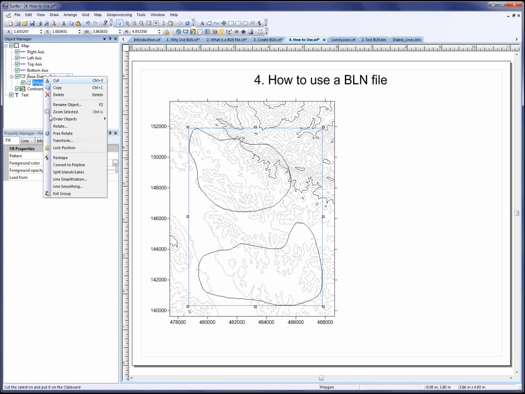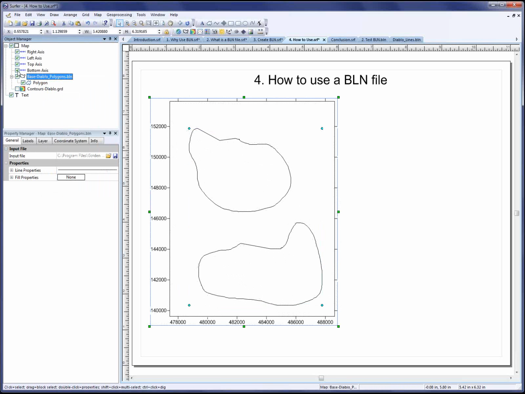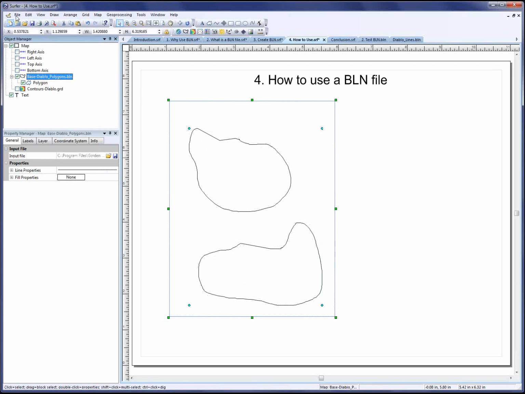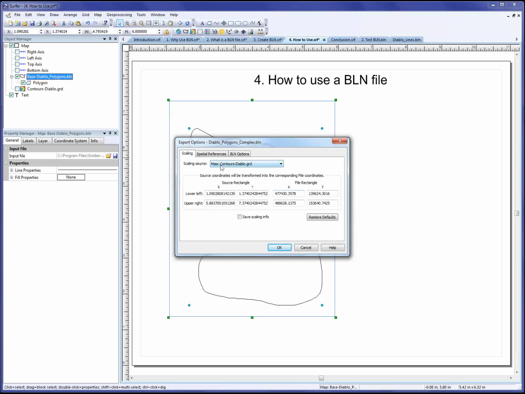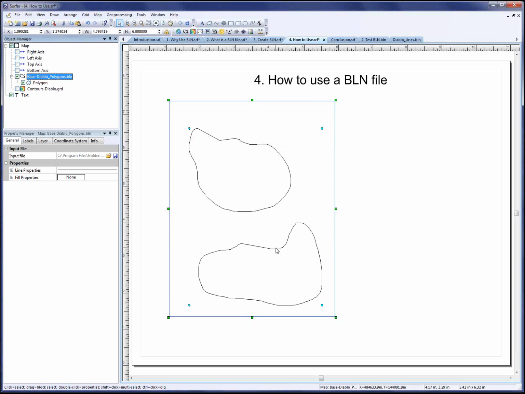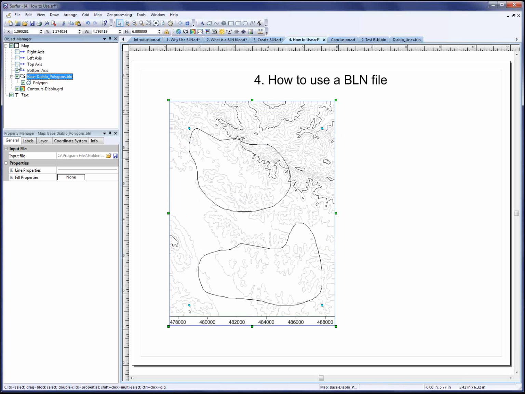So I'd exit the base layer group, turn off my map layer and axes, and click File, Export to export this to a new polygon. Or I'm sorry, a new BLN file. Make sure the scaling source is map. I have map units, click OK. And then I'll go ahead and turn the map items back on.